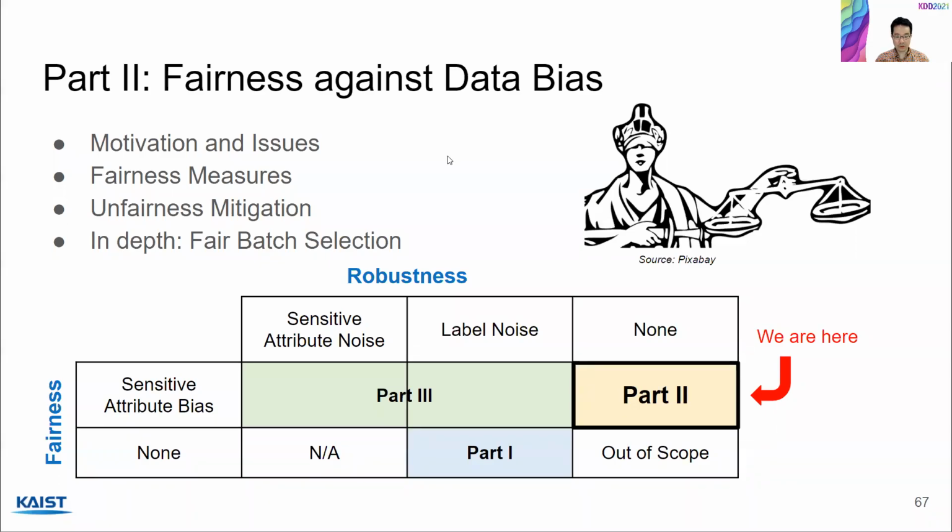Welcome to part 2 of this tutorial, Fairness Against Data Bias. I will first cover motivation and issues for fairness, and then introduce a couple of fairness measures. Fairness is a subjective term. Many measures have been proposed. Then I will cover unfairness mitigation techniques for solving unfairness. Finally, I will cover a technique called FairBatch selection in more depth.